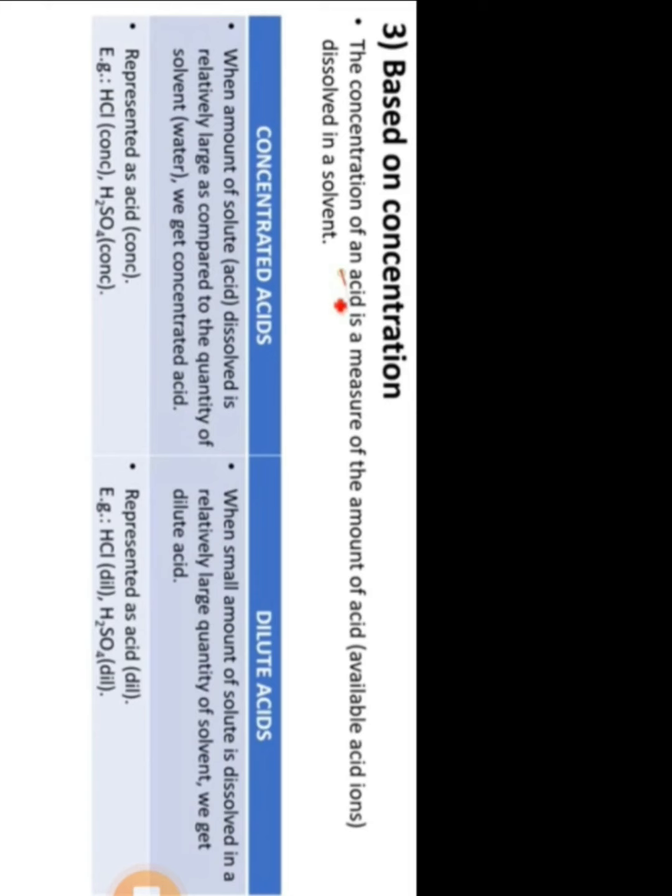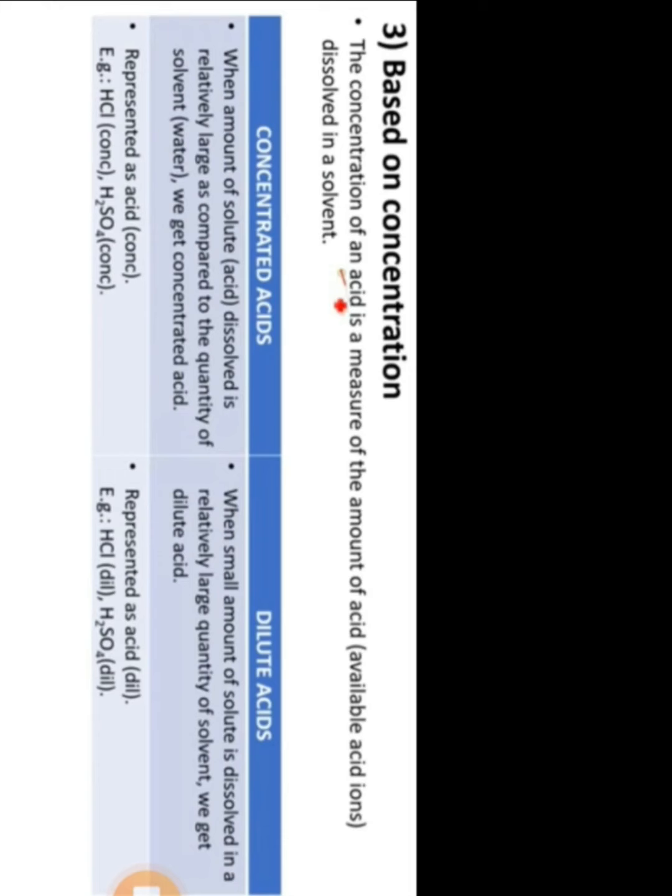The first one, concentrated acids: when the amount of solute, meaning acid, dissolved is relatively large as compared to the quantity of the solvent, meaning the amount of acid is more in the water, that time you are going to call it a concentrated acid, like concentrated sulfuric acid, concentrated hydrochloric acid.